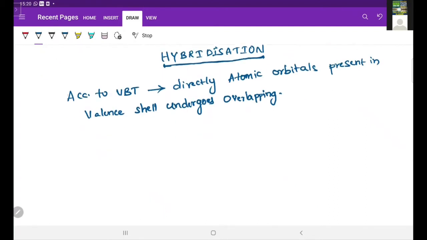But according to hybridization, one step is extra.